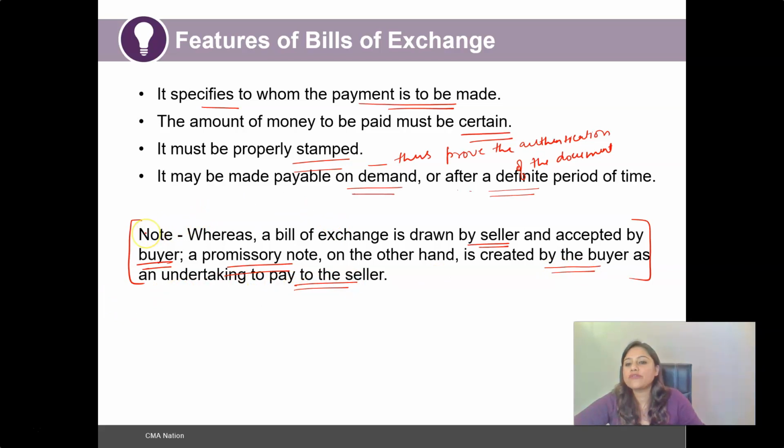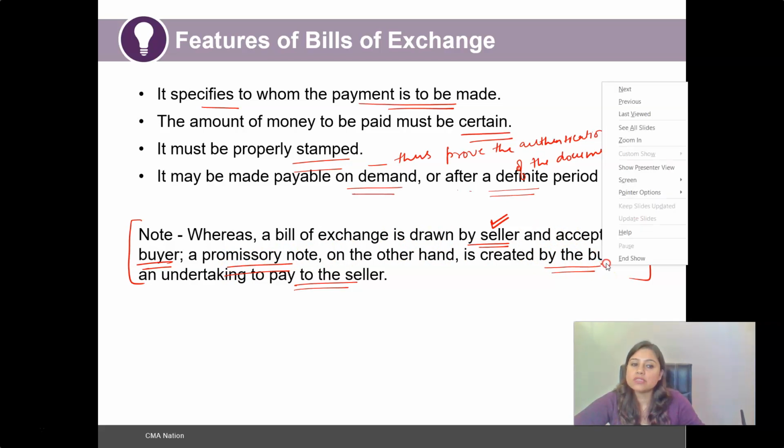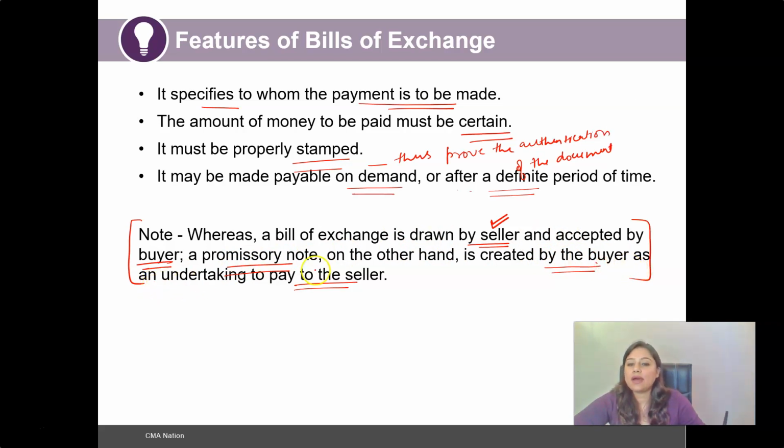So this is basically a differentiation between a bill of exchange and a promissory note, and the differentiating point is that in the case of bills of exchange, the bill of exchange is drawn by the seller and it is thus accepted by the buyer. However, in the case of a promissory note, the promissory note is created by the buyer, so the promise is being made by the buyer as an undertaking to pay to the seller. Whereas in the case of a bill of exchange, the seller draws this particular negotiable instrument, and that particular instrument is thus accepted and signed off by the buyer.